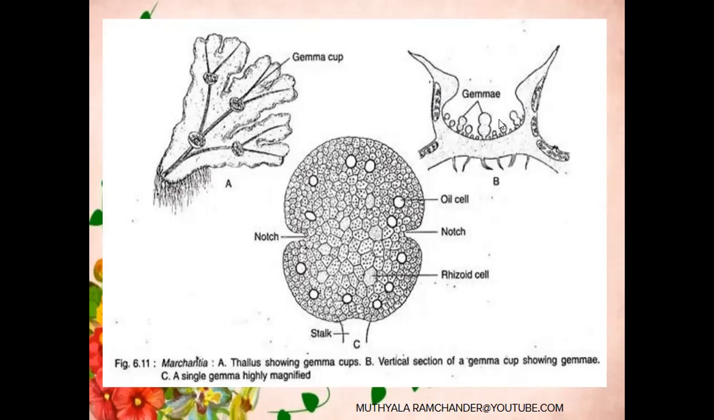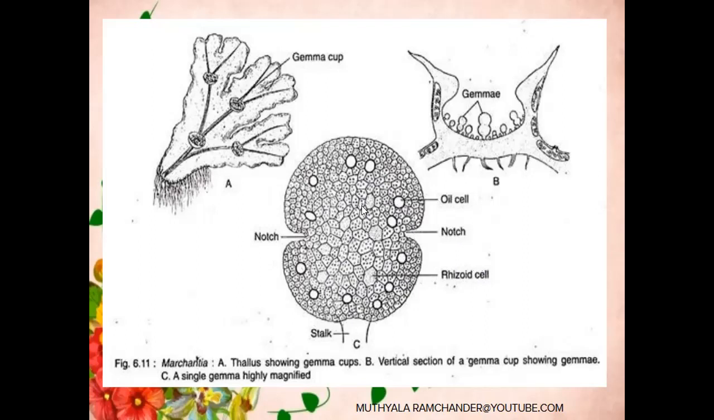The dumbbell-shaped structures are called gemmae. Each gemma contains one multicellular stalk-like structure. Above the stalk-like structure, the dumbbell-shaped gemma body is present. At the middle portion of the dumbbell shape, notch-like structures are present. On these structures, photosynthetic cells, oil cells, and rhizoidal cells are present. It is the matured gemma.